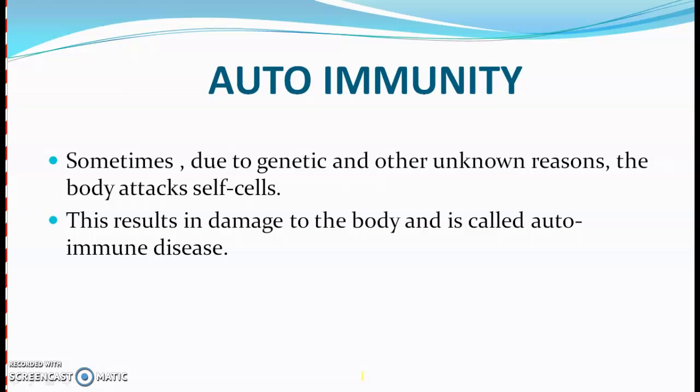As we have discussed, our immune system also has the property to distinguish between self and non-self cells. Sometimes, due to some genetic or other unknown reasons, the immune system or the body starts attacking its own cells. It will attack its self cells. This results in damage to the body or malfunctions of the body. This is called an immune disease, and thus the immunity is referred to as autoimmunity.